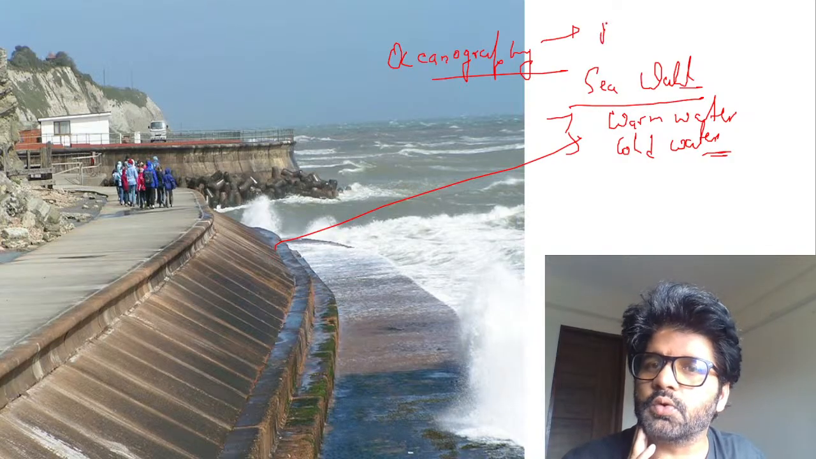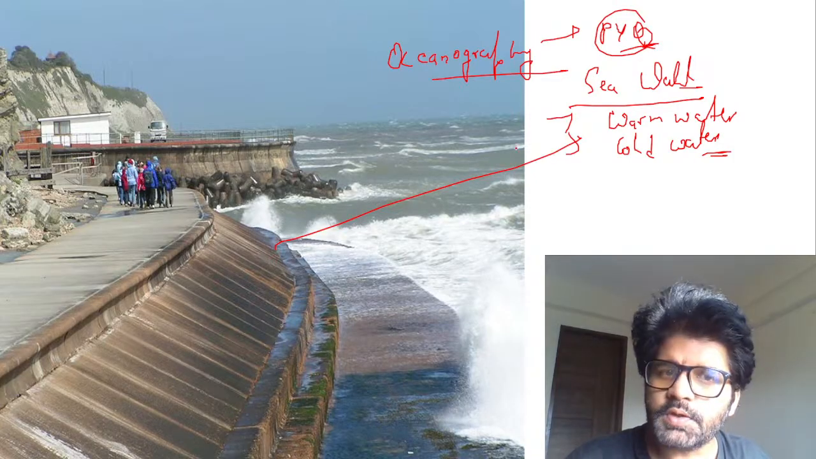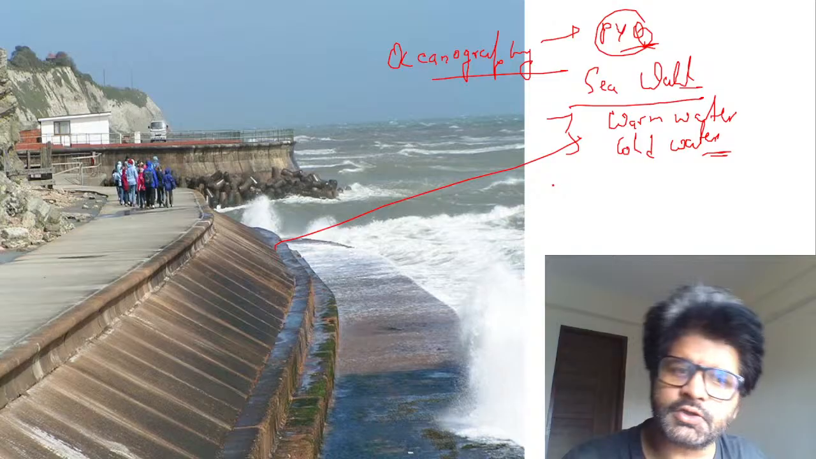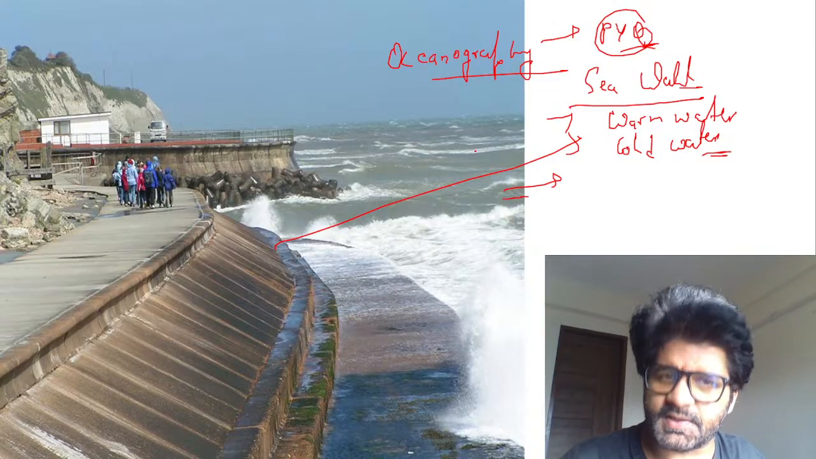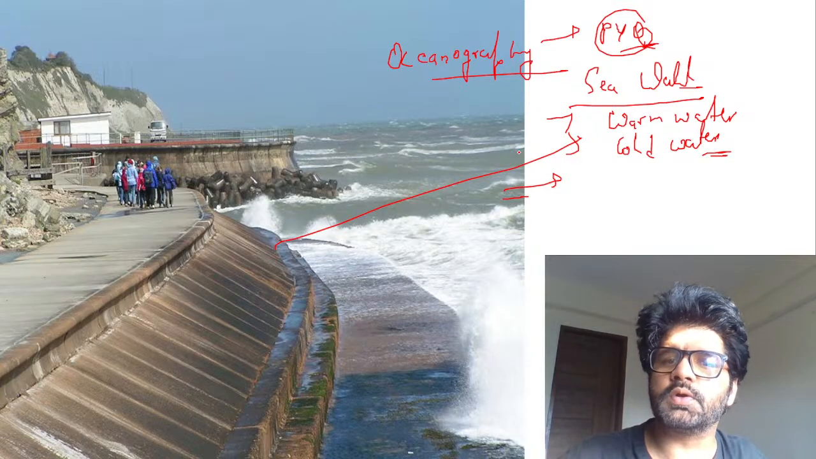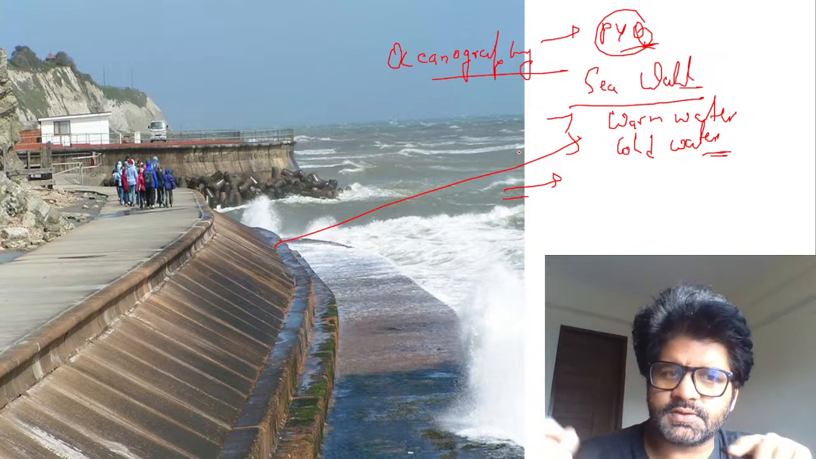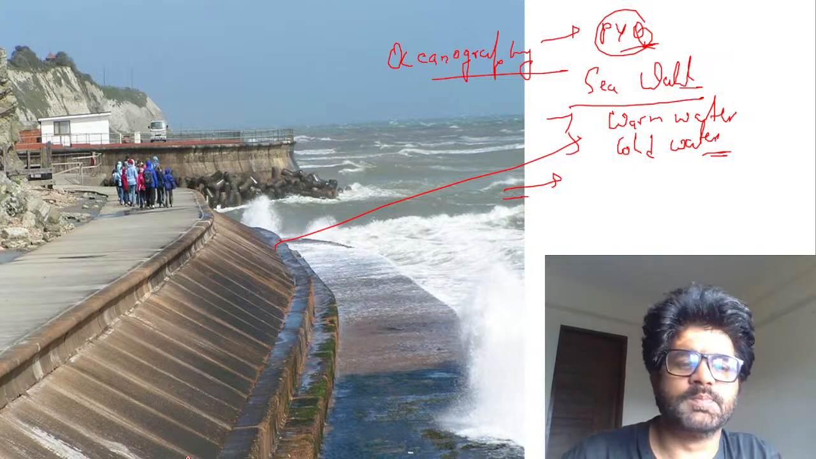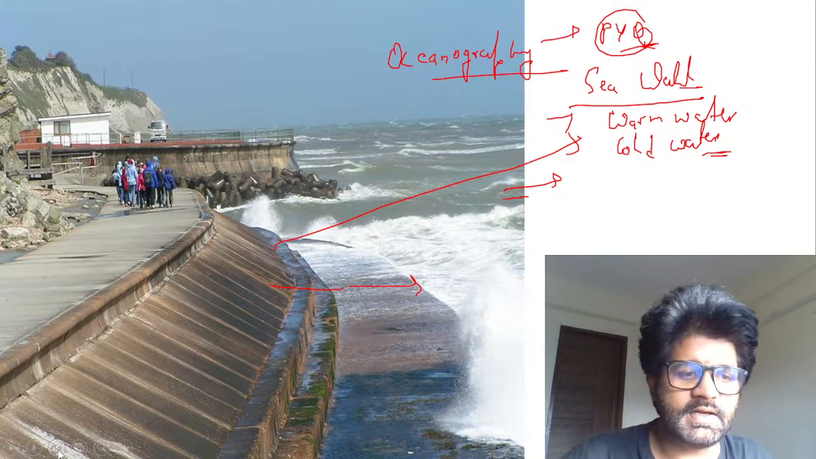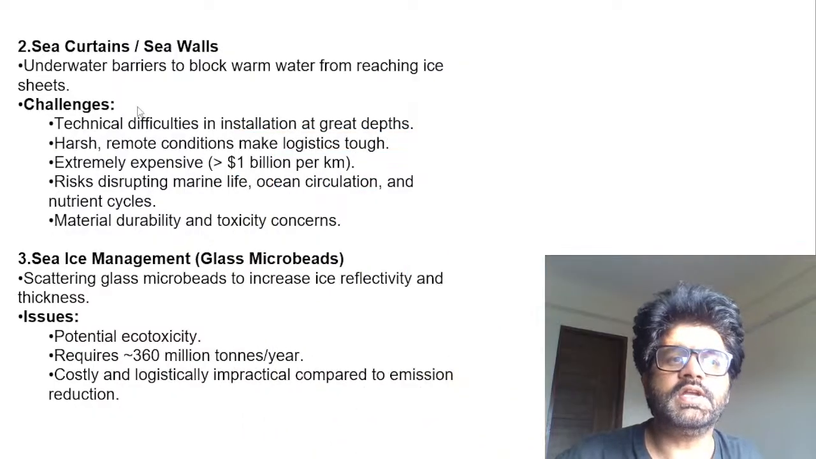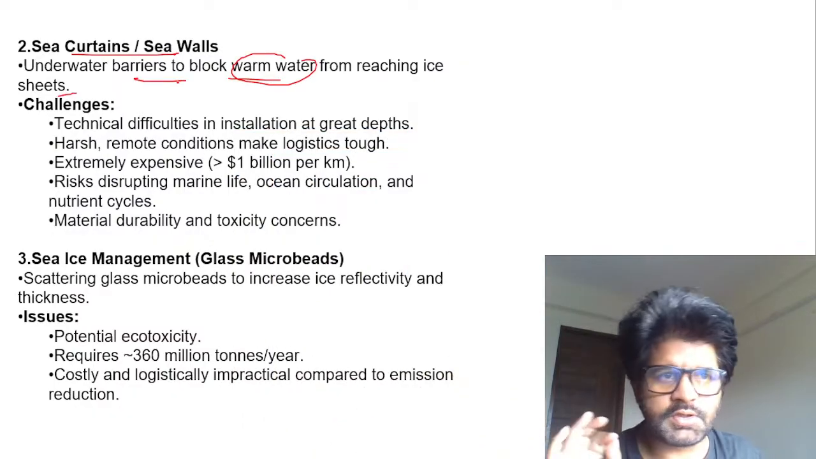UPSC has already asked a PYQ on ocean currents, a direct PYQ, you can solve that. So there is warm ocean water which leads to warm ocean currents, cold ocean water, cold ocean currents. Let's say warm ocean currents and cold ocean currents mix. So then obviously the temperature of cold ocean currents will rise, and generally the cold ocean currents you have near the polar regions, the temperature will rise. So we want to prevent this mixing, and we want to build these sea walls below the sea surface. That is the sea walling concept. Sea curtains or sea walls, underwater barriers to block warm water from reaching the ice sheet. So this is the concept of sea wall.